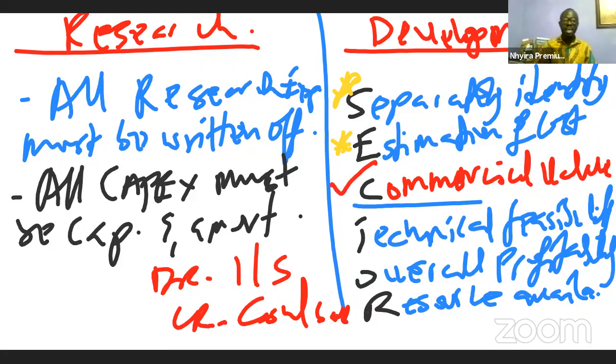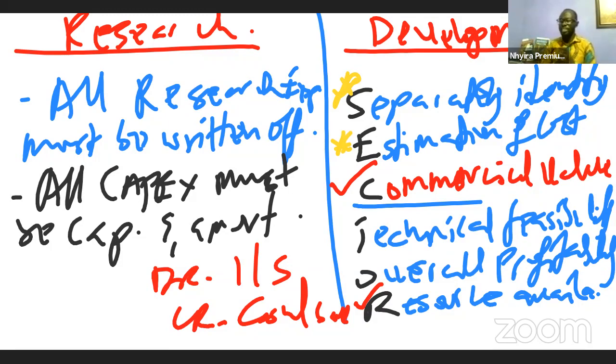That is the commercial viability of the product, as well as the resource available to complete the product. So if the entity hasn't determined, like I mentioned, that there is a commercial market for the product, then any cost incurred in the stage of development is written off as an expense. However, when they determine that there is now a commercial value for the product, there is a ready market for the product we are developing, from there the development expenses incurred will be capitalized and amortized over the useful life of the assets in relation to that.